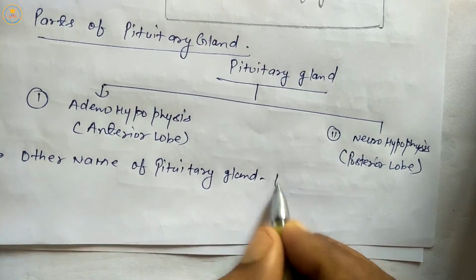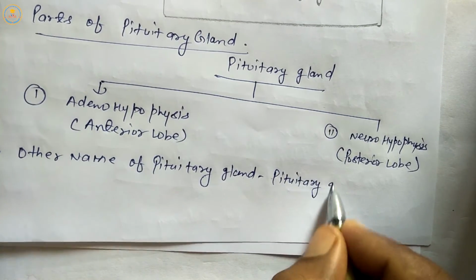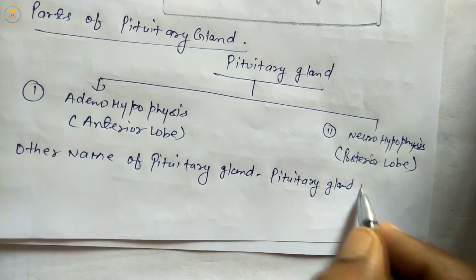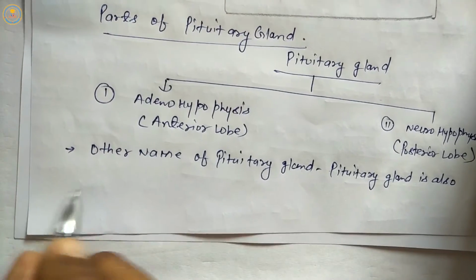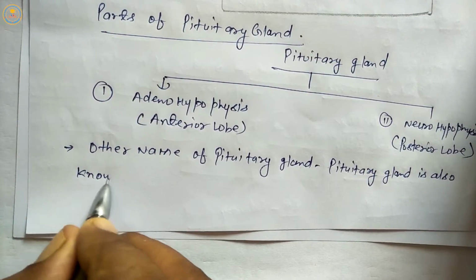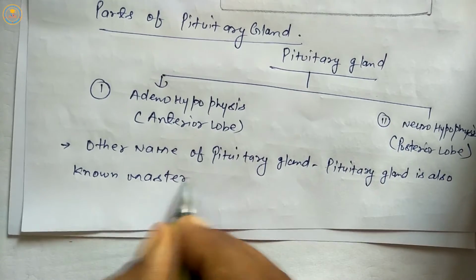Students, the pituitary gland is also known as the master gland.